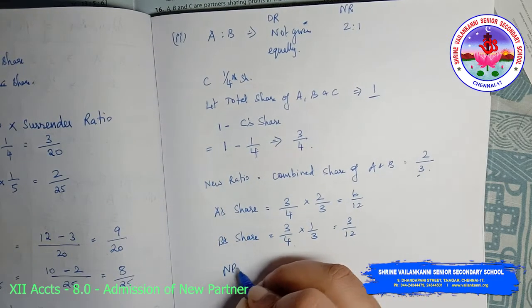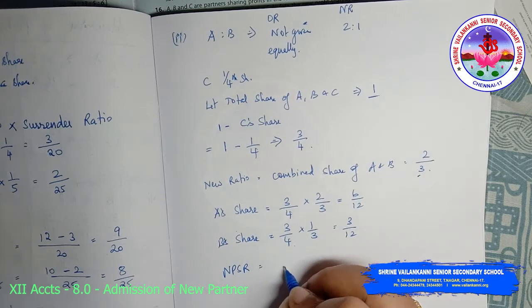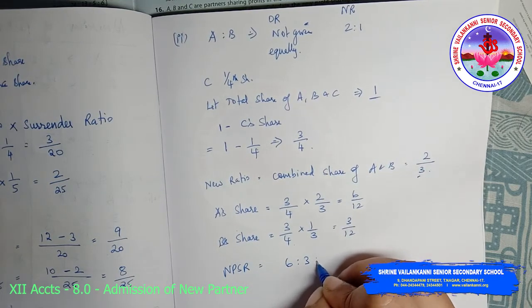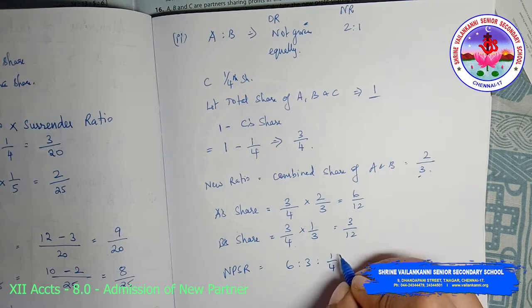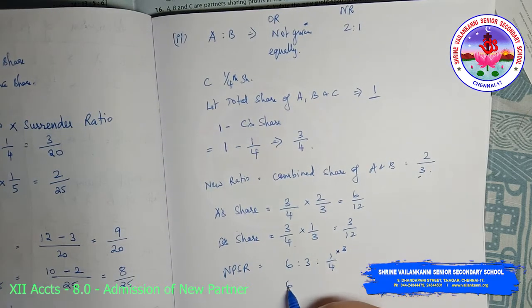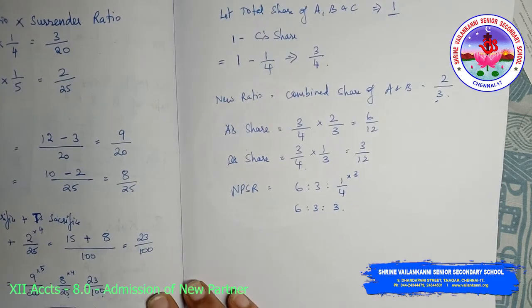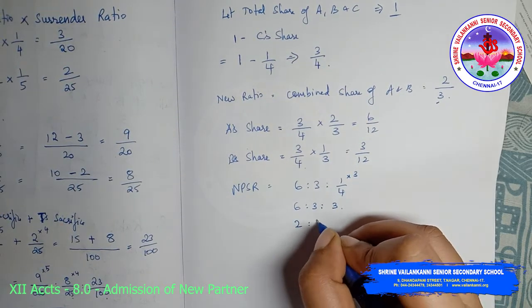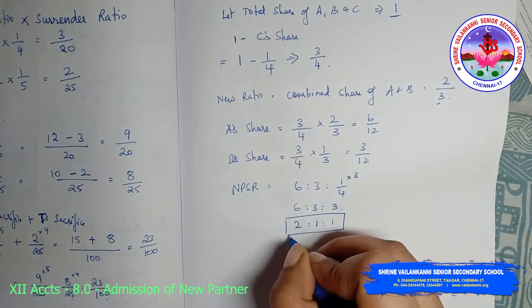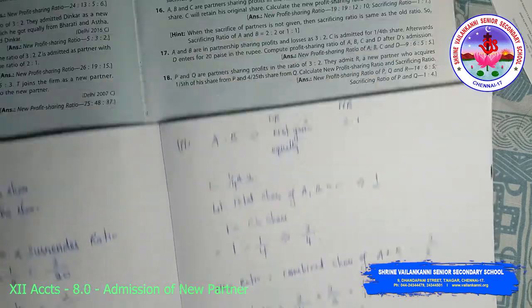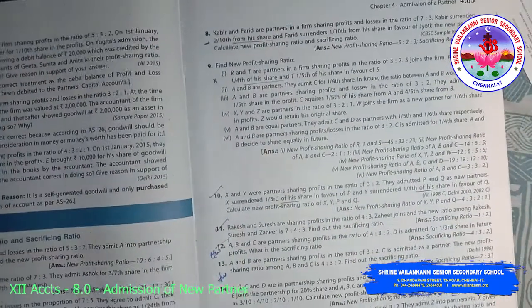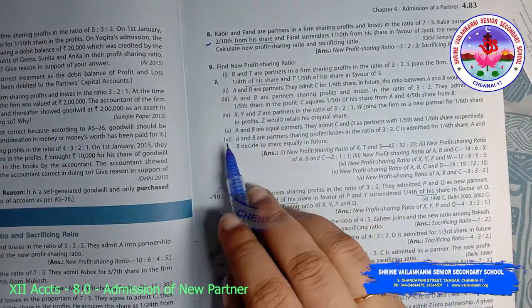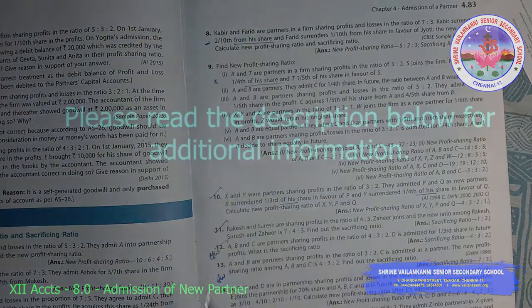The new profit sharing ratio is 6:3:1/4. To convert this, I multiply by 3: 6:3:3. This is the new profit sharing ratio, which simplifies to 2:1:1. I'll see you in the next video. We'll be doing category 3, 4, 5 and 6. Thank you, class.